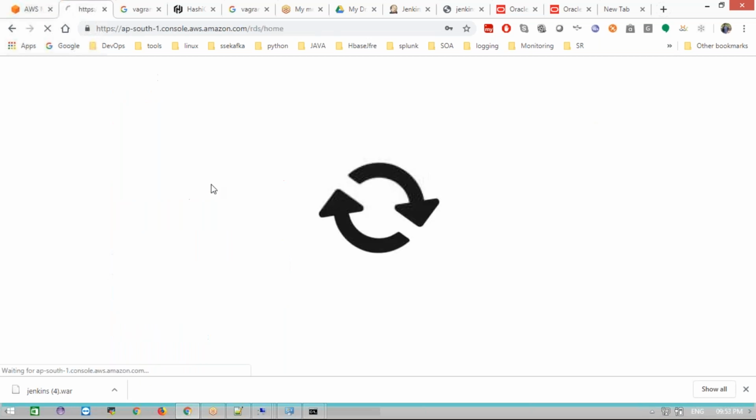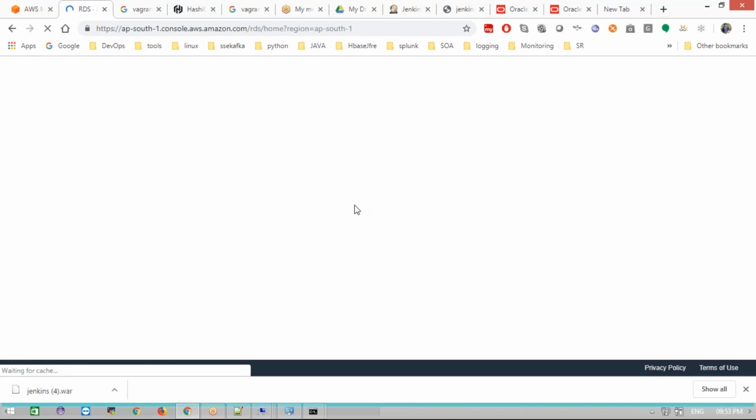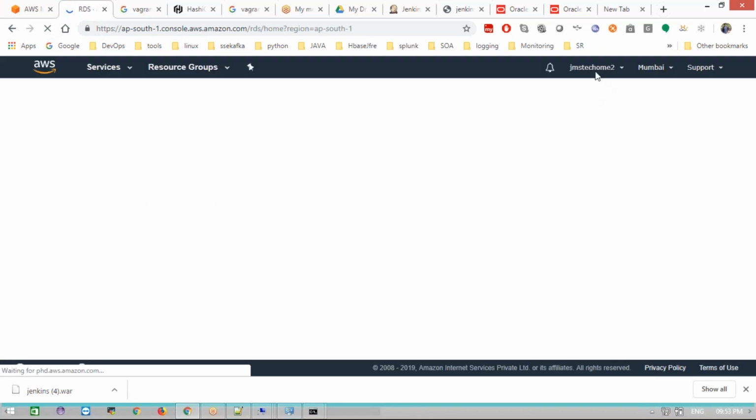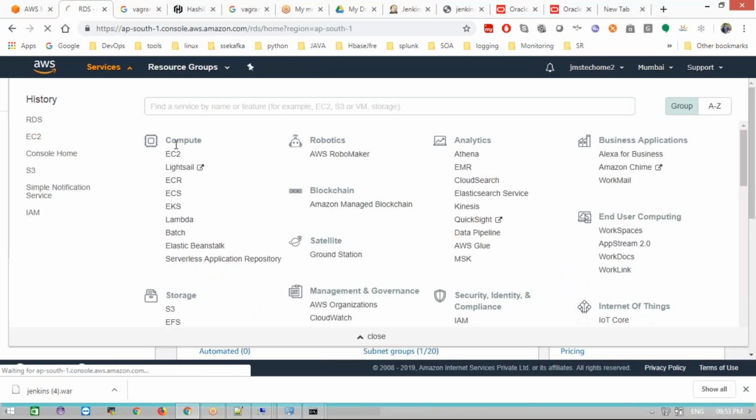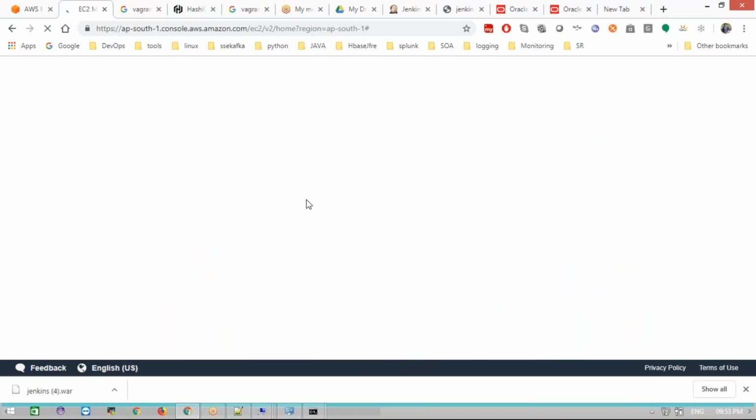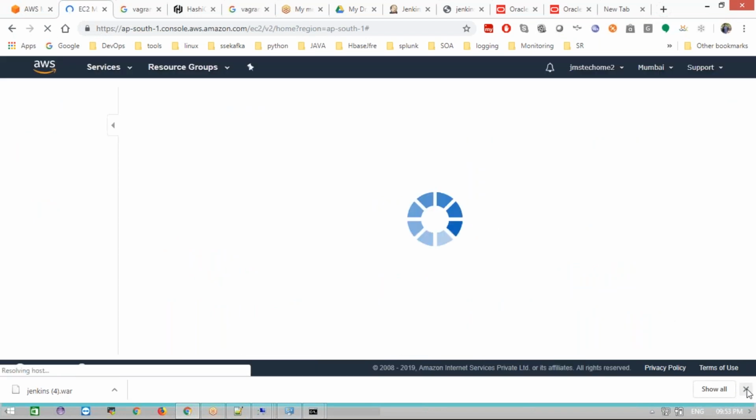What I will do is take a new AWS instance and install Jenkins on it. I'm showing it for your purpose: how to install Jenkins and how to set it up. Now, services, EC2, I'm going to take a new Linux machine.